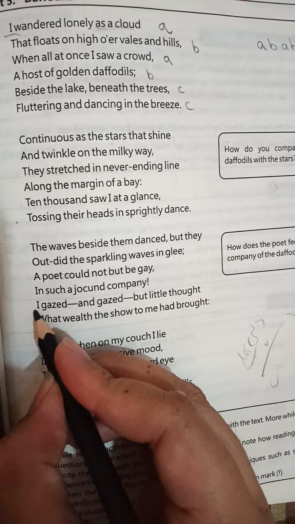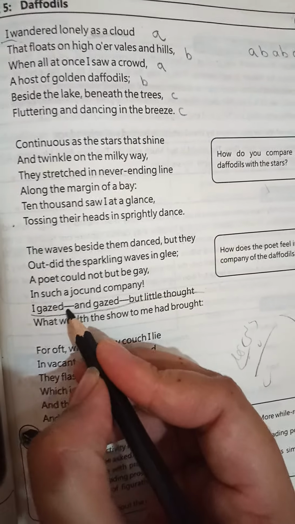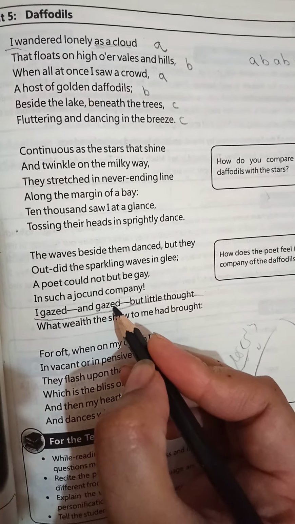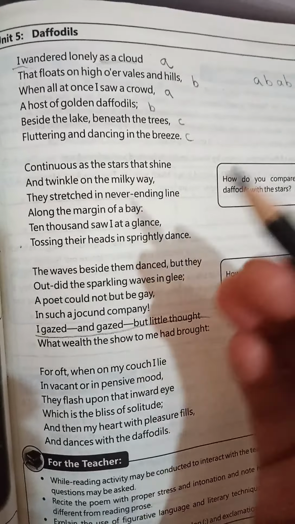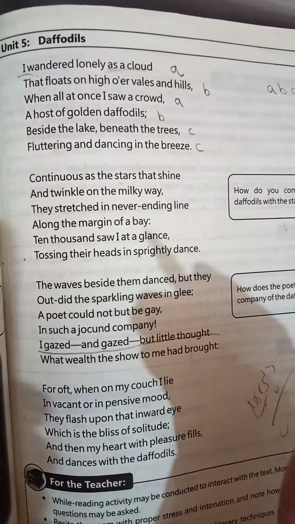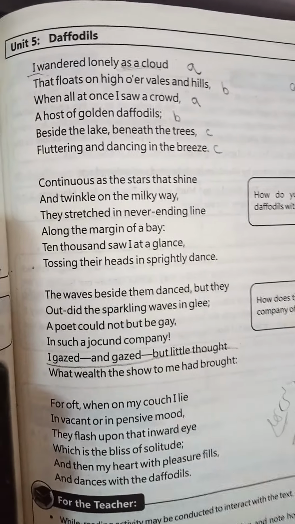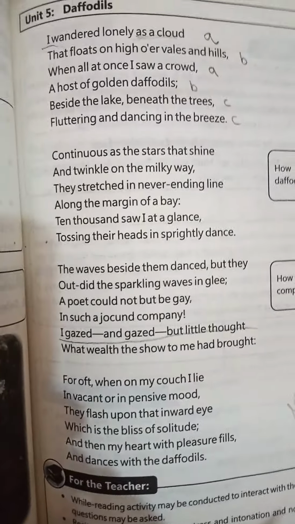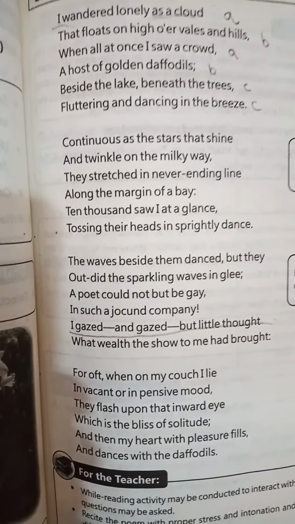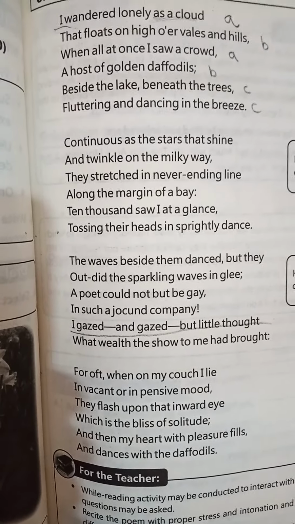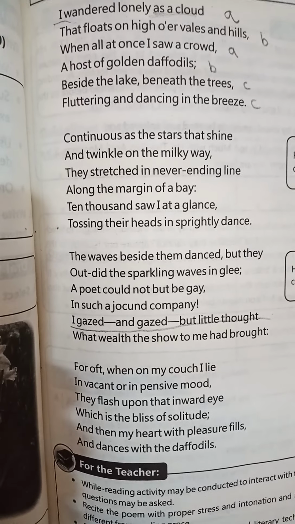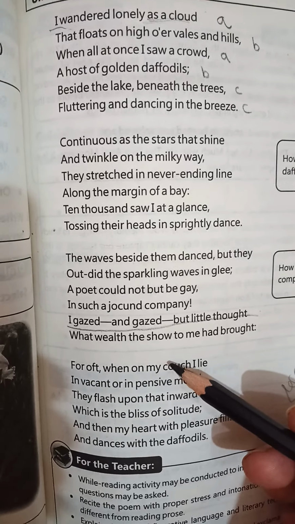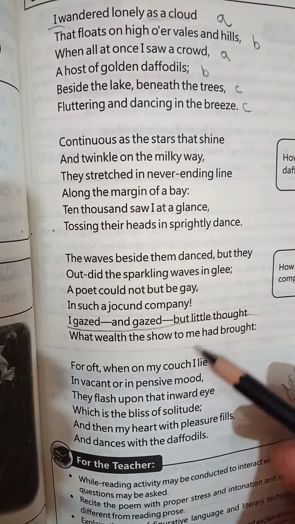Here, students, you can see the emphasis. Only once he could use the word gaze. What is the purpose of using it twice? I gazed and gazed because the flowers are looking so beautiful. So unwittingly he is gazing at them constantly. The poet seems to be frenzied with the sight of the flowers, an ecstasy of delight. He realized that a poet who is susceptible to natural grace could not help but feel happy in the presence of such gay and beautiful flowers.